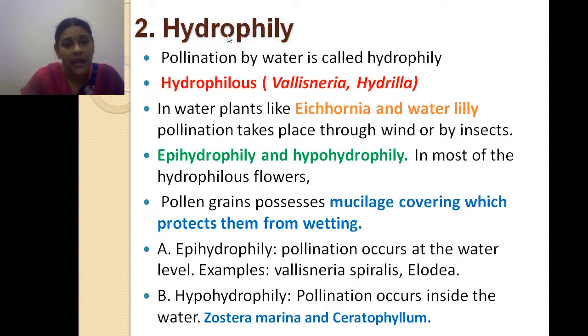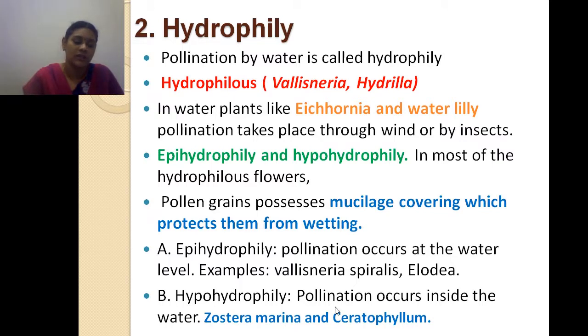In hydrophily, there are two types: epihydrophily and hypohydrophily. Epihydrophily means the pollination occurs at the water level. Hypohydrophily means the pollination occurs inside the water.